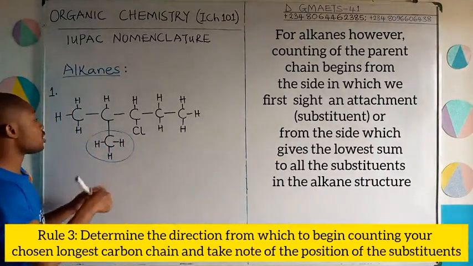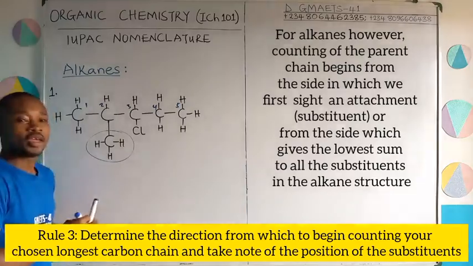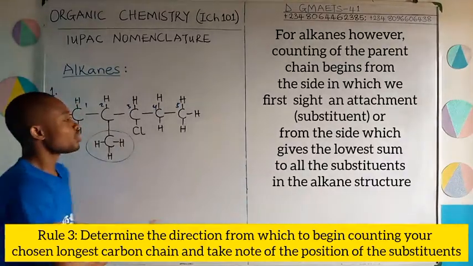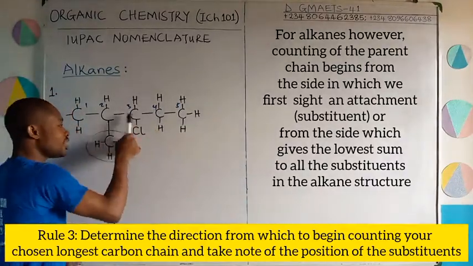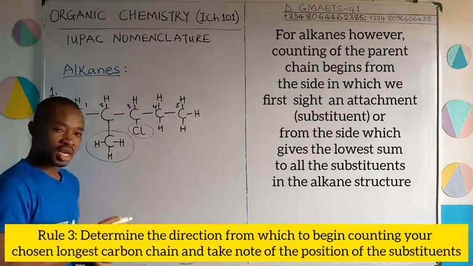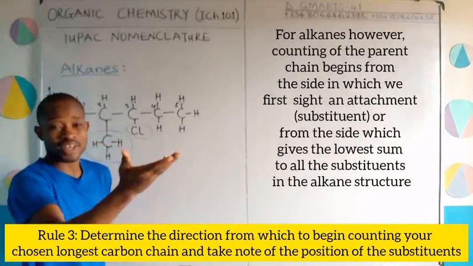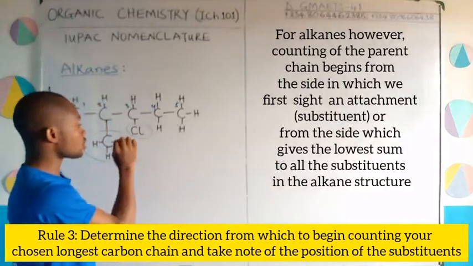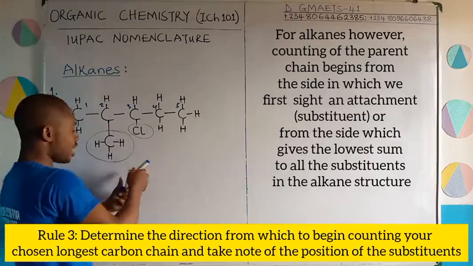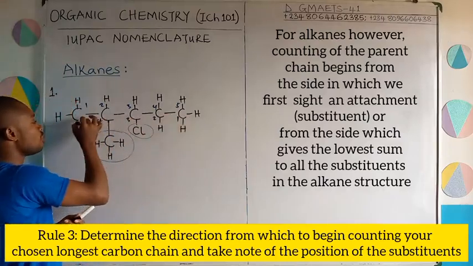So my attachment is on number 2, going 1, 2, 3, 4, and 5. But if you count from the right, 1, 2, 3, you know this is also an attachment, this chlorine, because it is not hydrogen, it is an attachment. Of course, it's not part of the parent carbon chain. So it is also an attachment. So going this way, 1, 2, 3, 4, 5.